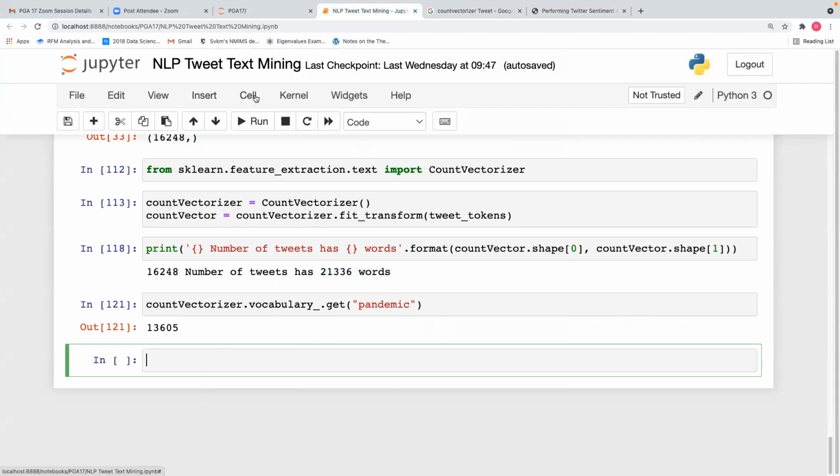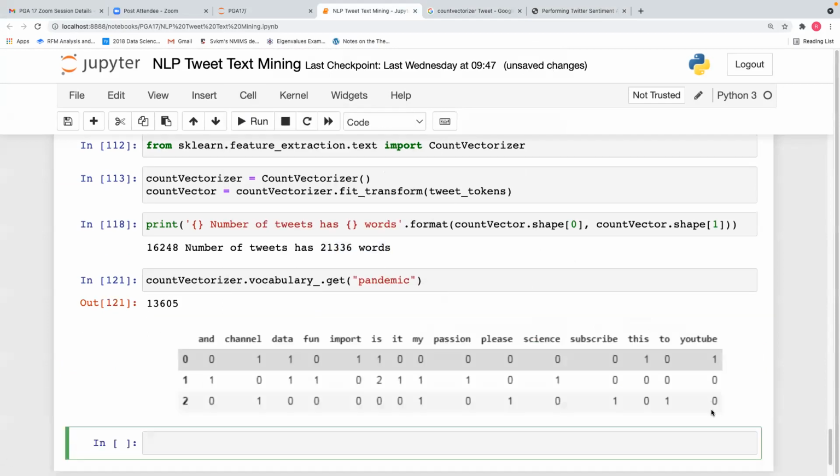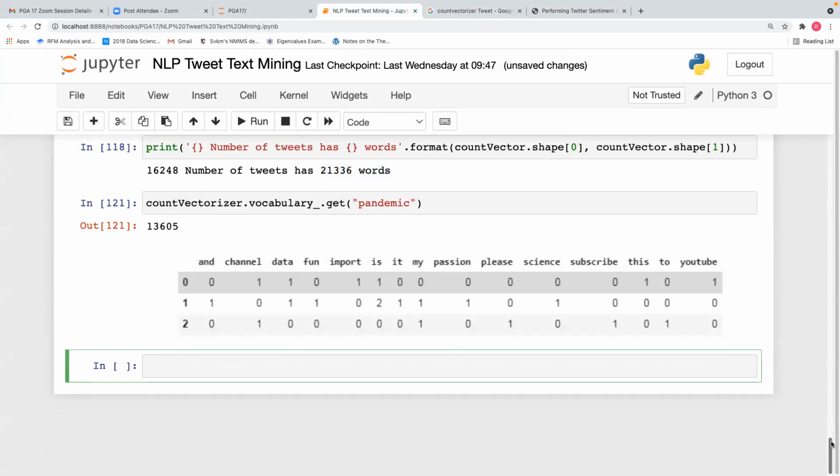So this is the output of the count vectorizer. See, it will create like this. A word is coming in tweet 1, channel is coming in tweet 0 and tweet 2, data is coming in tweet 0 and tweet 1. You can see the words are on the columns, the tweets are on the rows. In the tweet, how many times the words are coming? In the first tweet, you have channel, data, import, is, this, and YouTube.